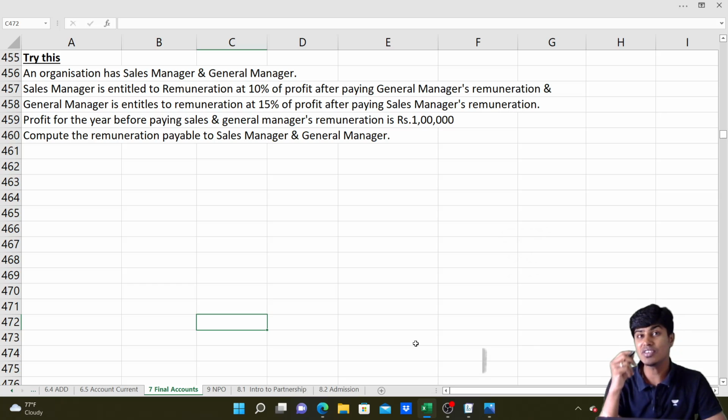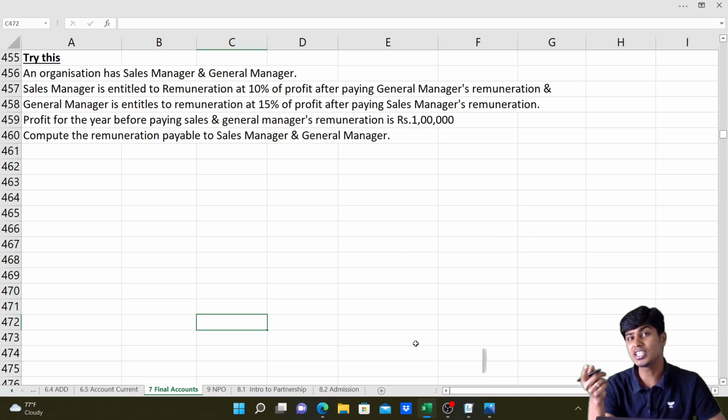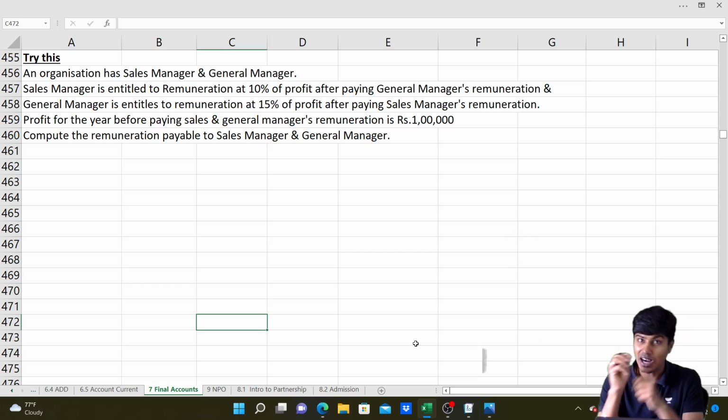But if it is given as a percentage after charging the other one's commission, we do it as percentage divided by 100 plus the same percentage. Meaning, if it is before charging basis, we do x by 100. If it is after charging basis, we do x by 100 plus x. So you might be very much aware of this and you might have already cracked this kind of question also.